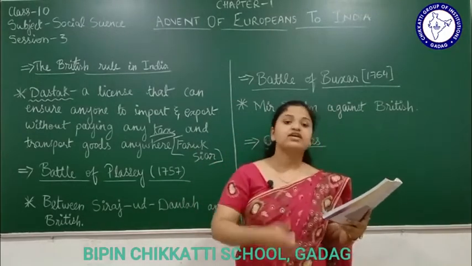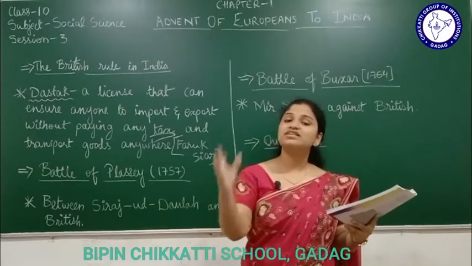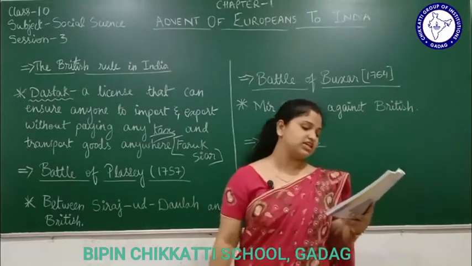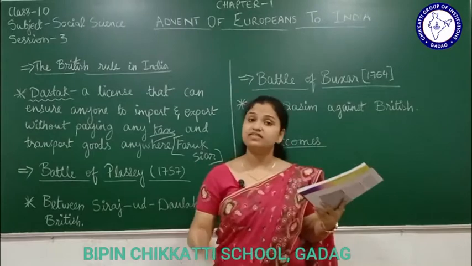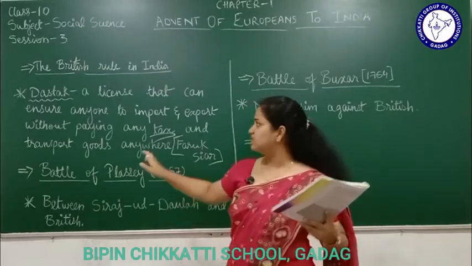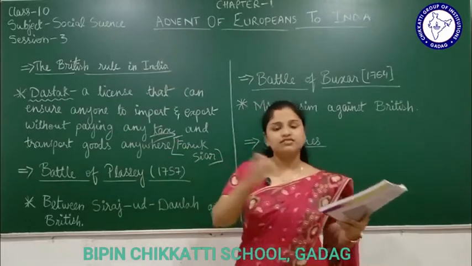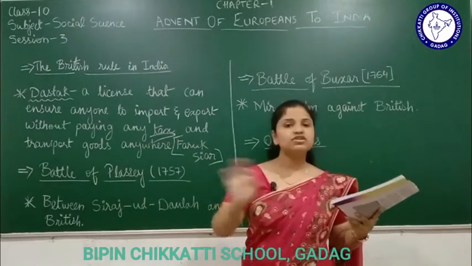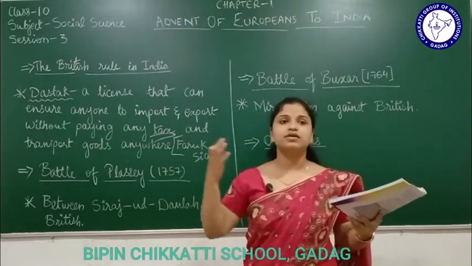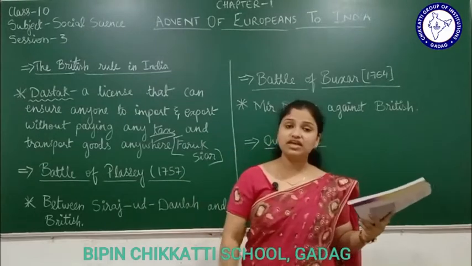Because of this, a fight started taking place between the Nawabs and the British, the East India Company. The company said, we want this license to stay because it is very beneficial for us. But the Nawab and the people of Bengal were saying, we do not want this license because it is proving to be a loss for the Bengal government.